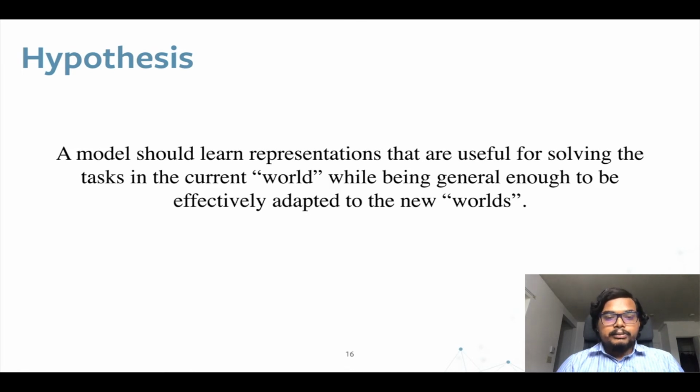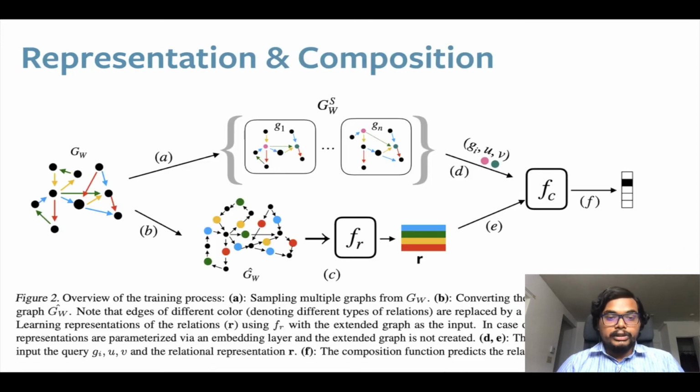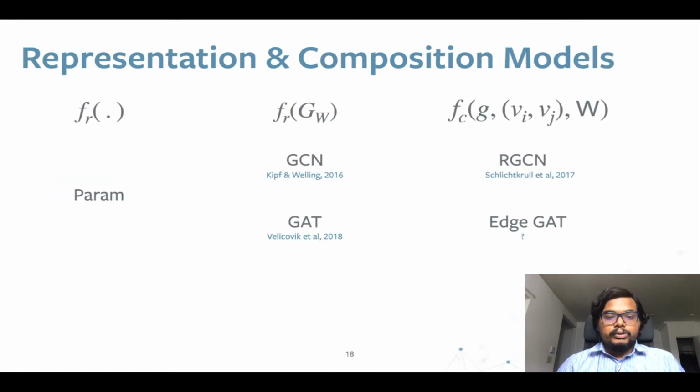Our hypothesis is that a model should learn representations that are useful for solving the task in the current world, while being general enough to be effectively adapted to new worlds. So we propose a representation and composition function, which is a two-way network, where the first network looks into the graph and gives out the relation embeddings, whereas the second network takes those relation embeddings and predicts the type of the relation between two source and sink nodes. We look at a few state-of-the-art models for representation and composition functions, which include GCN, GAT, RGCN, and HGAT.